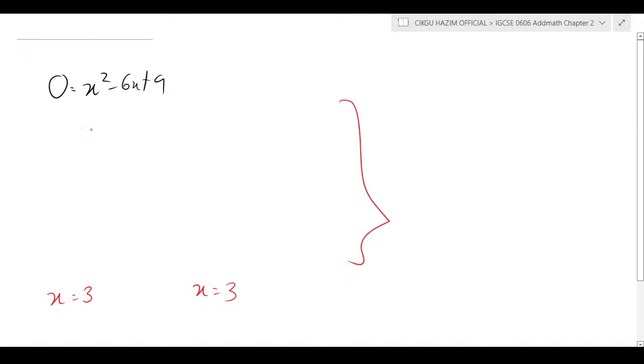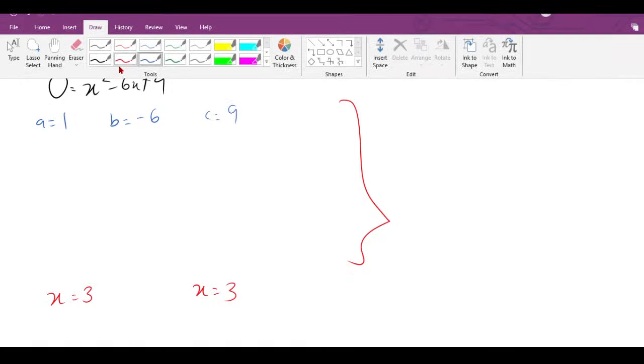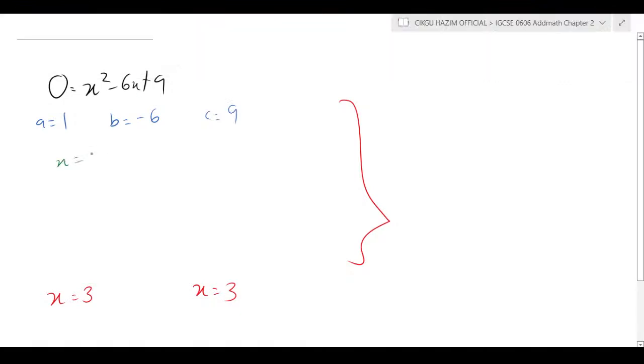First of all, find the value of a: a equal to 1, b equal to negative 6, c equal to 9. After that, you write down the formula first: x equal to negative b plus minus square root of b squared minus 4ac, over 2a.